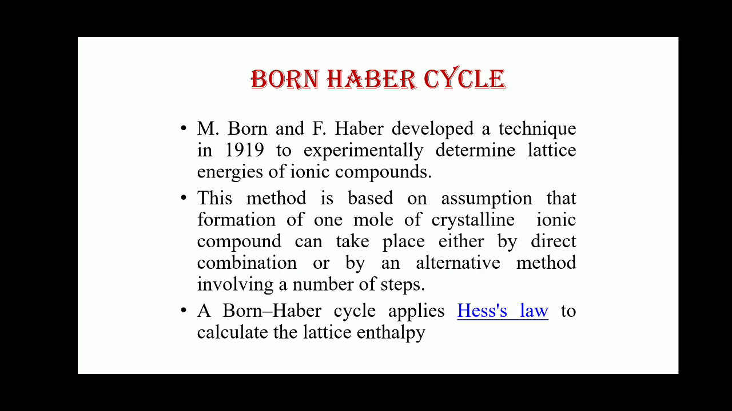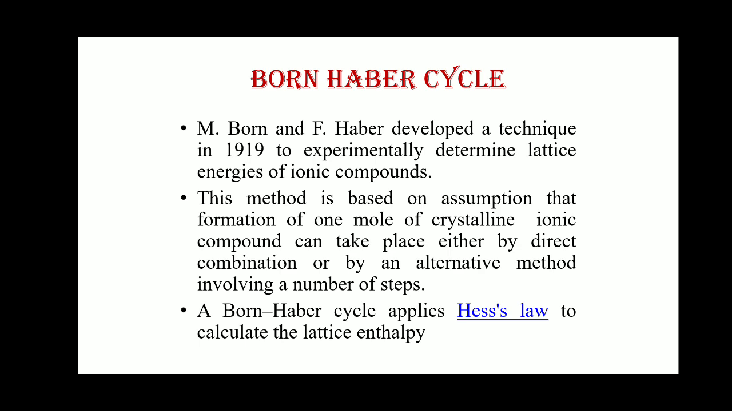Direct combination means we are directly reacting the metal and the halogens, or by an alternative method involving a number of steps. Alternative method means we are carrying out a number of steps to get the product. So the Born-Haber cycle applies Hess law to calculate the lattice enthalpy, lattice energy.